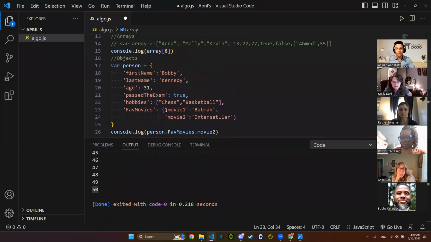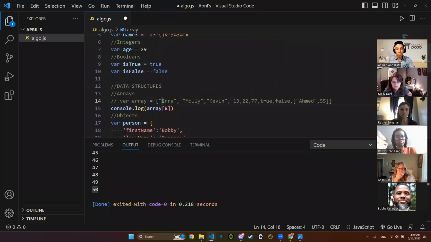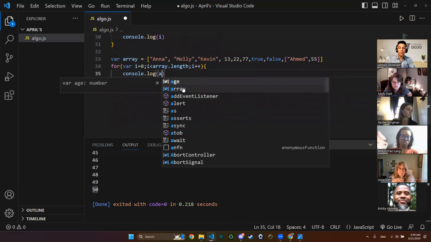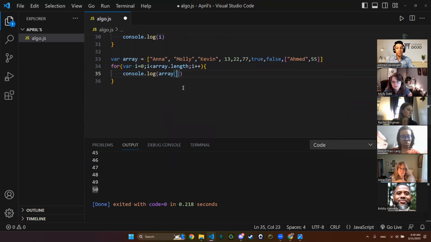We call the values in the array by the array name and their index. So this will be our case. Array name is array of what will be my index? Is it going to be 0? Is it going to be 1? Is it going to be what? I. There you go.